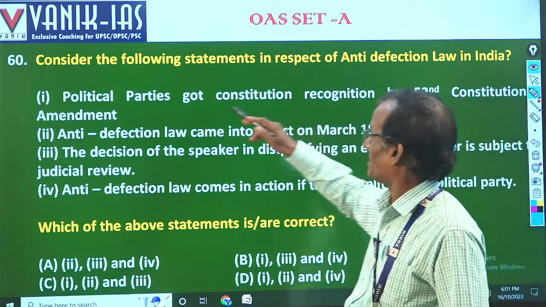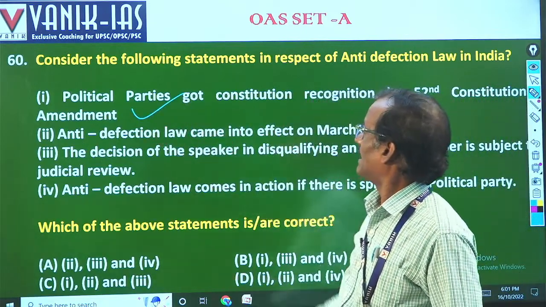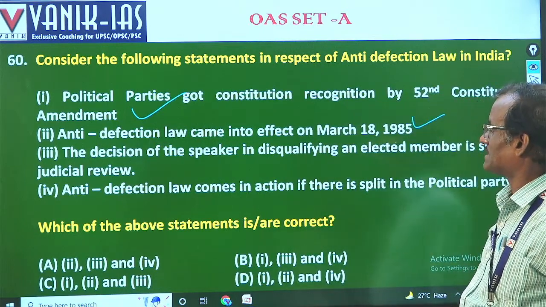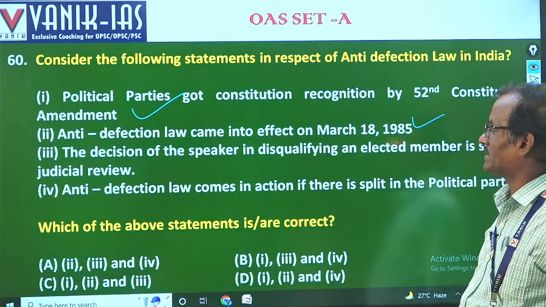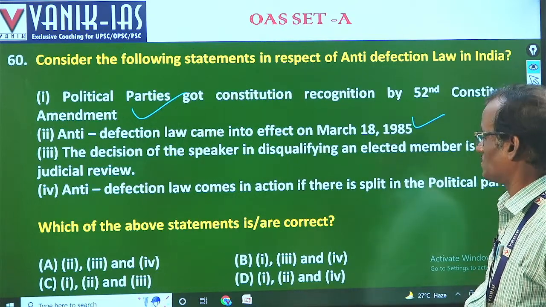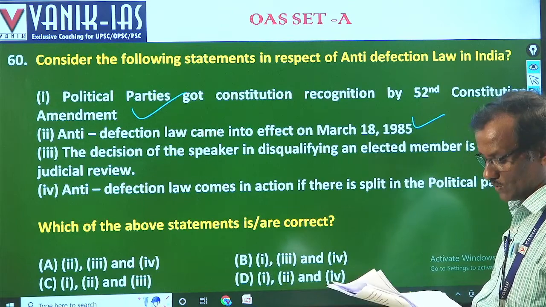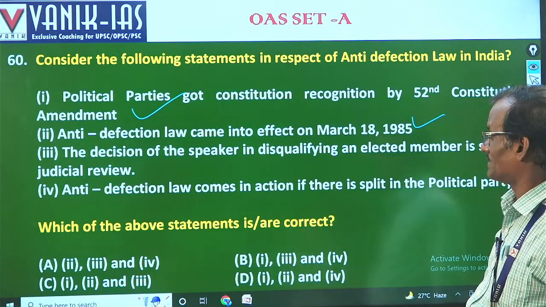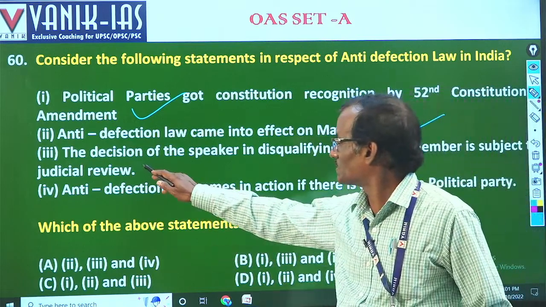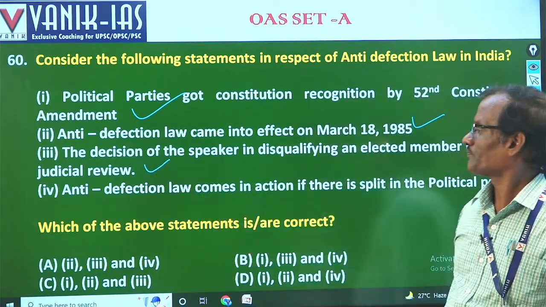So that will be correct. And anti-defection law came into effect in 85. The decision of the speaker in disqualifying elected members is subject to judicial review. That is also correct.